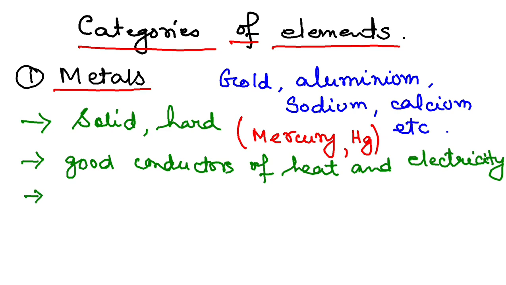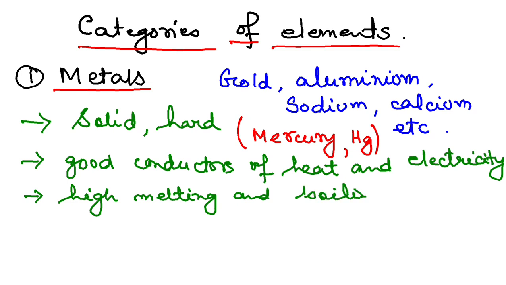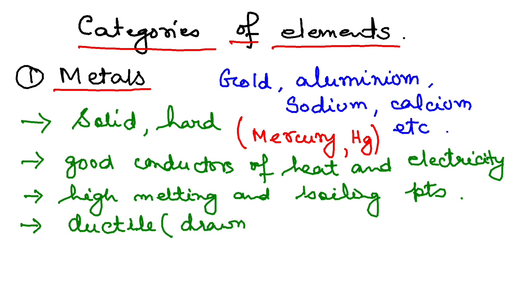Next characteristic is that they have high melting and boiling points, again because they are solids. Next one is that they are ductile. Have you heard this term before? Ductile means they can be drawn into wires.